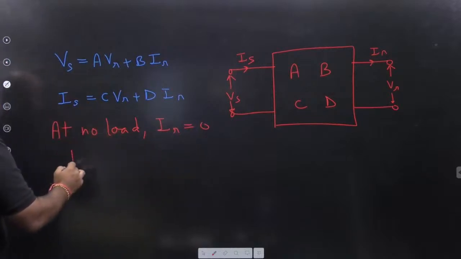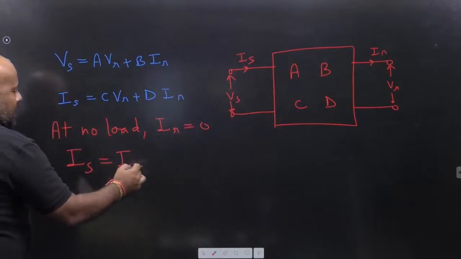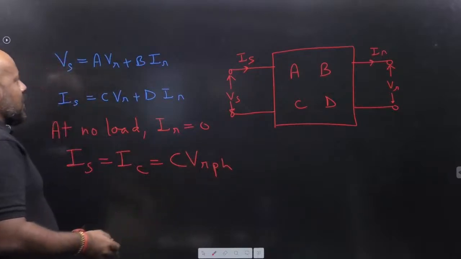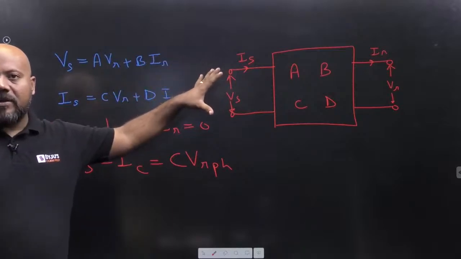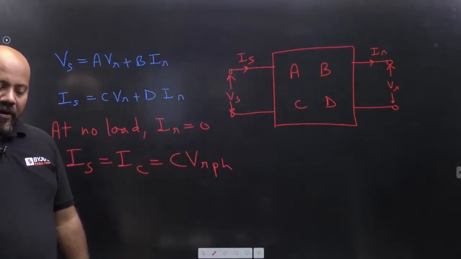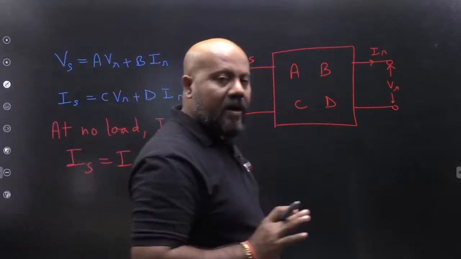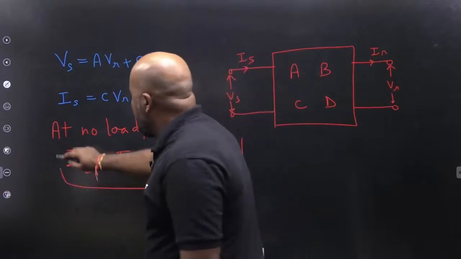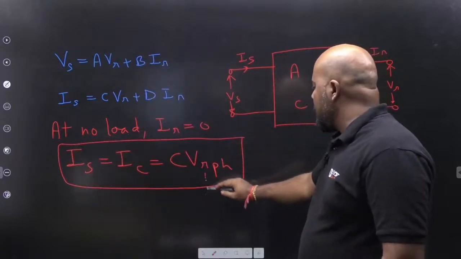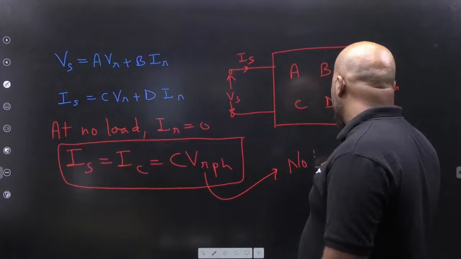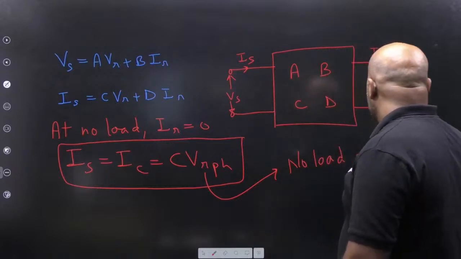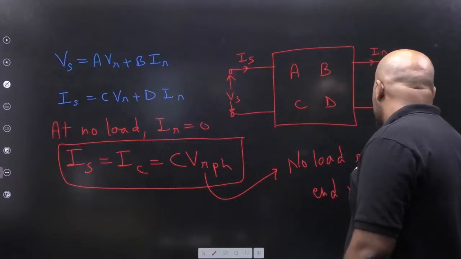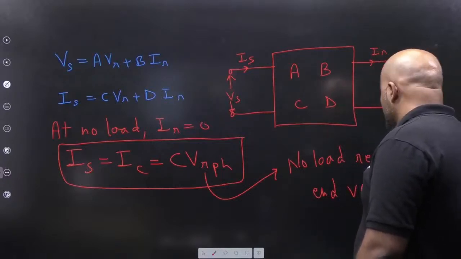So you can write the supply current will be equal to the charging current, that is C times VR, and please understand it is the phase voltage. We always write the ABCD parameter equations in terms of the phase values. So don't get confused. So this is going to be your charging current. And what is this VR phase? This is the no load receiving end voltage. Is it clear, everybody?